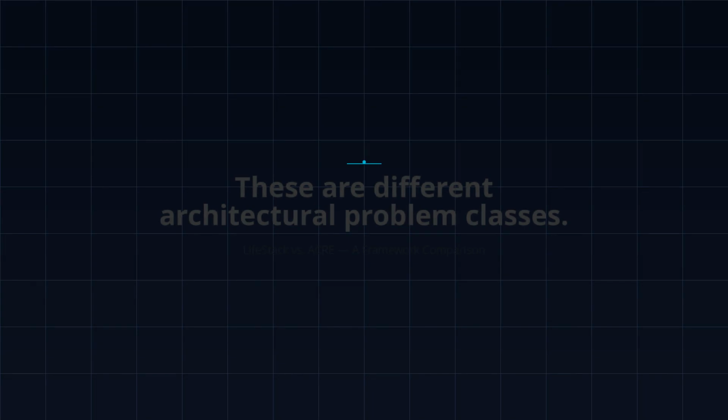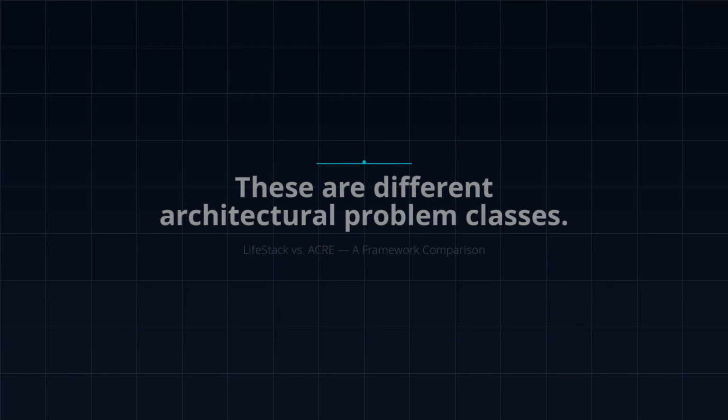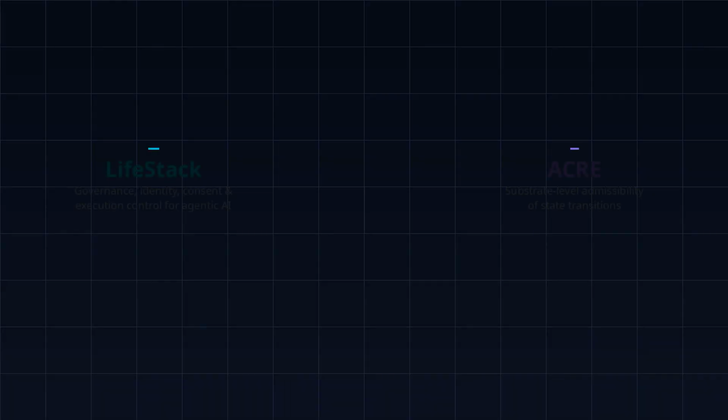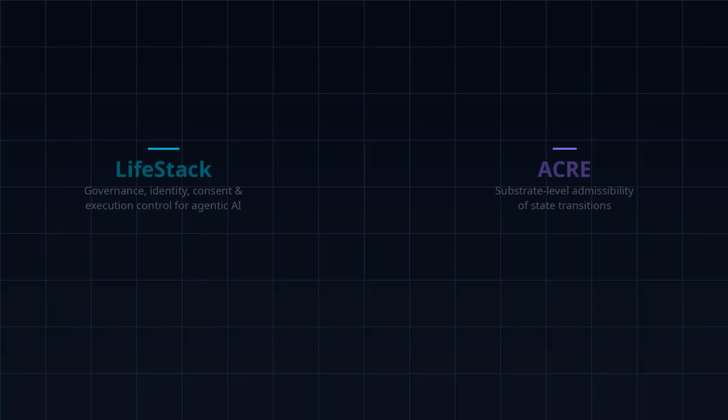When two AI governance frameworks are compared side by side, the instinct is to ask which one is better. But the more important question is, are they even solving the same problem? The answer, in the case of LifeStack and ACRE, is no. ACRE, the admissibility and constraint for robustness and execution framework, is a substrate-centered admissibility model.